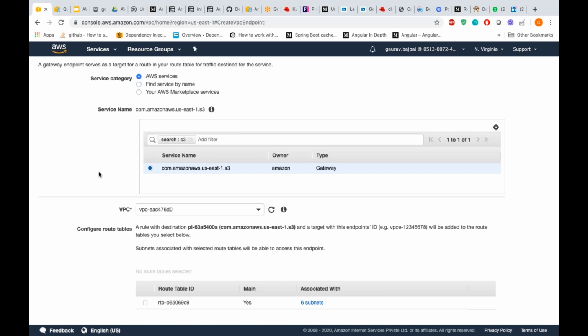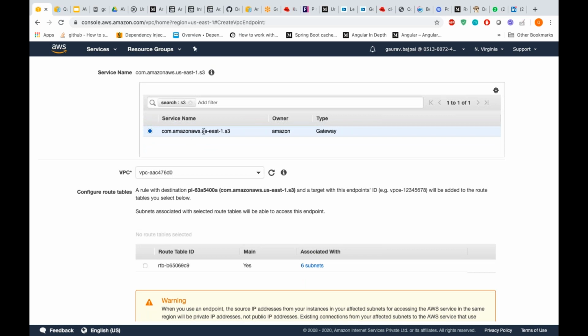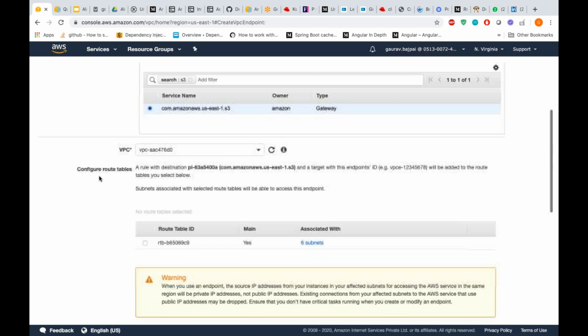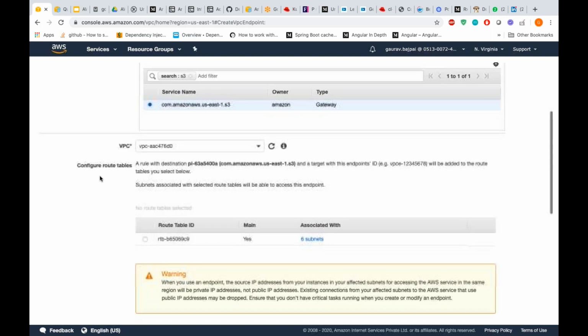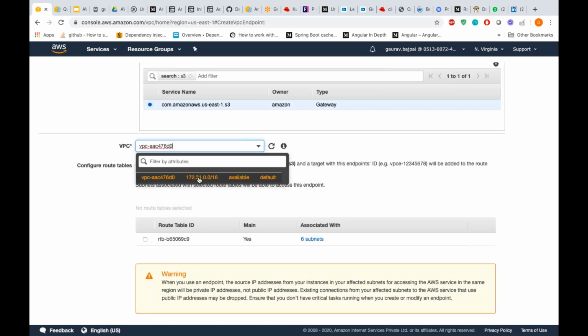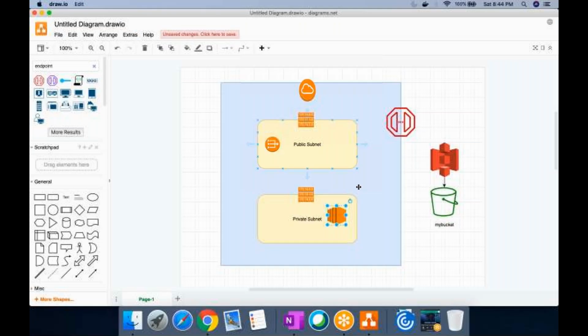So AWS services. If you choose gateway, it will ask you against which VPC you want to create it. We have two VPCs, no, we deleted the prior one after the session. So you see here, this is a VPC. This endpoint sits on top of the VPC. It's like a tunnel between my VPC and the AWS infrastructure.